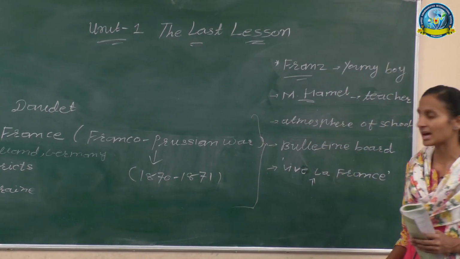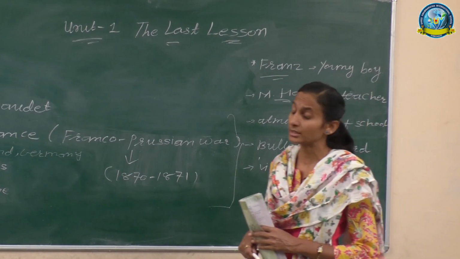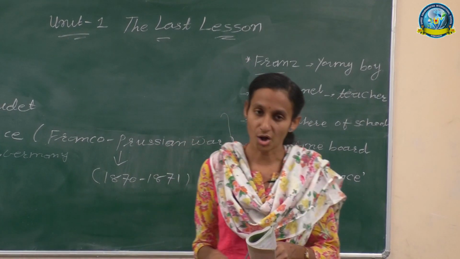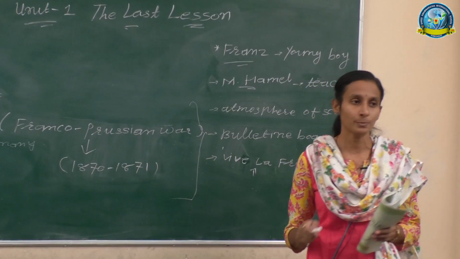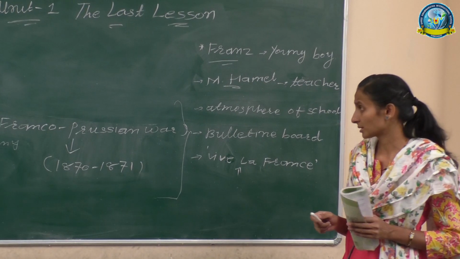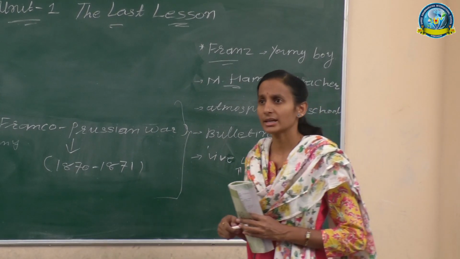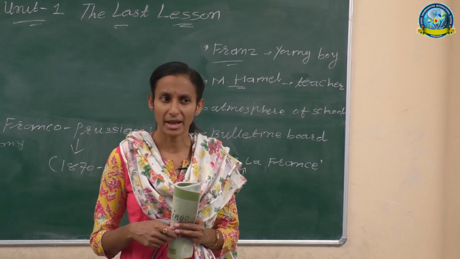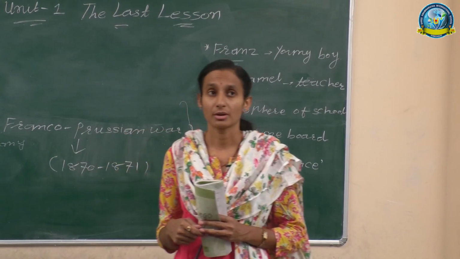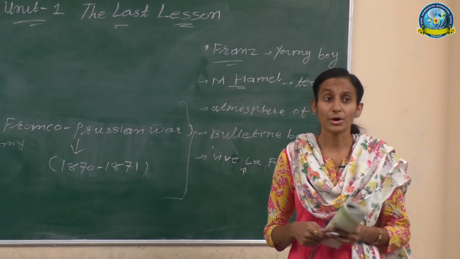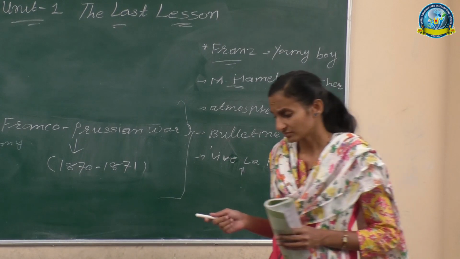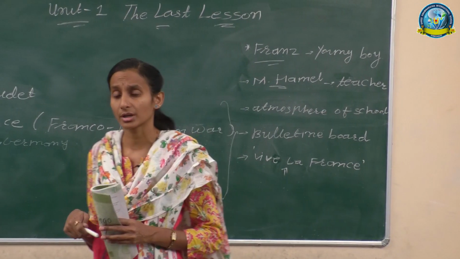In the town, there was a very big bulletin board, and on that bulletin board there was the order from the commanding officer, and also such bad news came for two years. Friends, he thought, what was the bad news right now? For two years we have got very bad news. Now what would be the matter? He thought like that and directly reached the school.